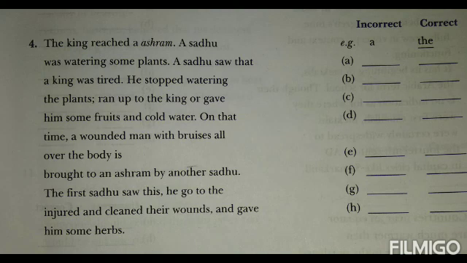The first sadhu saw this, he go to the. You can say here go is in present tense. It should come in past tense. That is why instead of go, went will be there. Go to the injured and cleaned their wounds and gave. Here there is wrong because only one person's wounds are described. So instead of there, a pronoun-related problem is there. That is why there is wrong. It should be his.